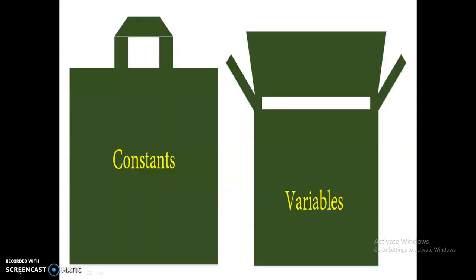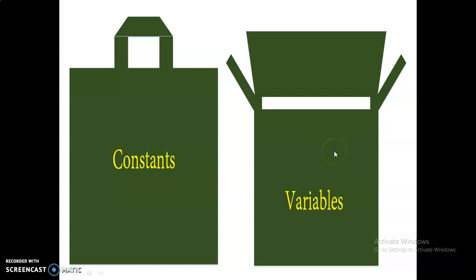This is an example picture: a constant does not change throughout the program, but a variable will change during the execution of the program. This is shown symbolically in the picture, with one in the closed state and the other in the open state. Once you declare something as a constant, it can't change during the execution of that program.